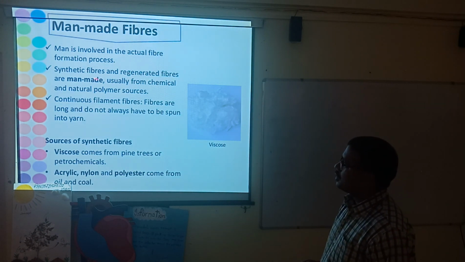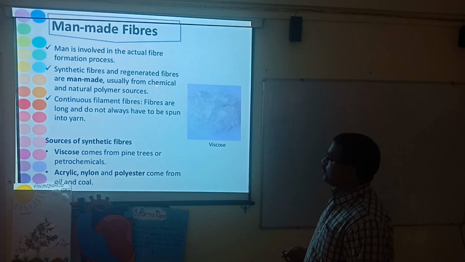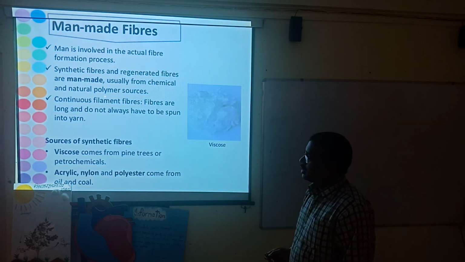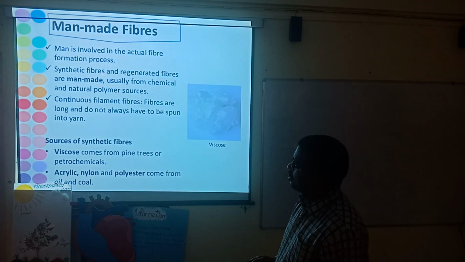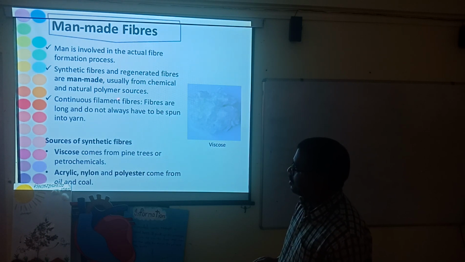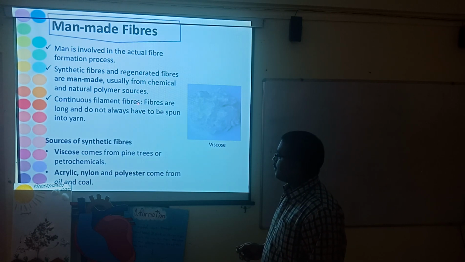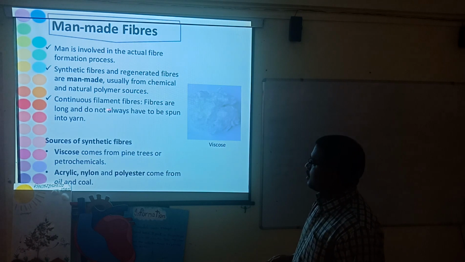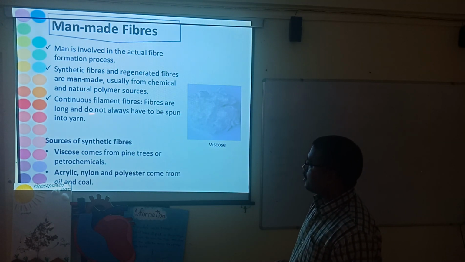Synthetic fiber and regenerated fiber were already shown in the previous slide, usually from chemical and natural polymer sources. This man-made fiber, the synthetic fiber, is basically made from polymer sources. We will discuss what a polymer is in the next slide. Continuous filament fibers are long and do not always have to be spun into yarn.